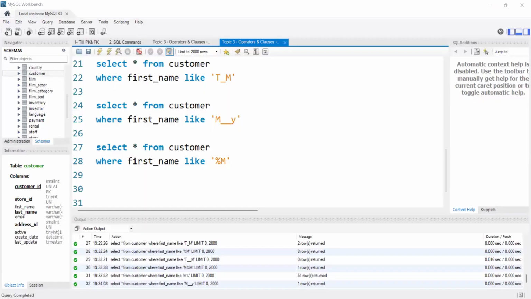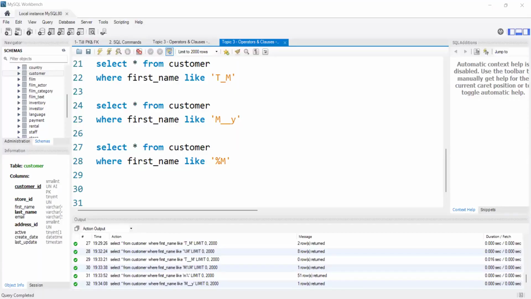Is this clear, guys? We will solve some more examples in the regular expressions concept. If you want, you can also solve some examples on online platforms like HackerRank. You will get some idea.